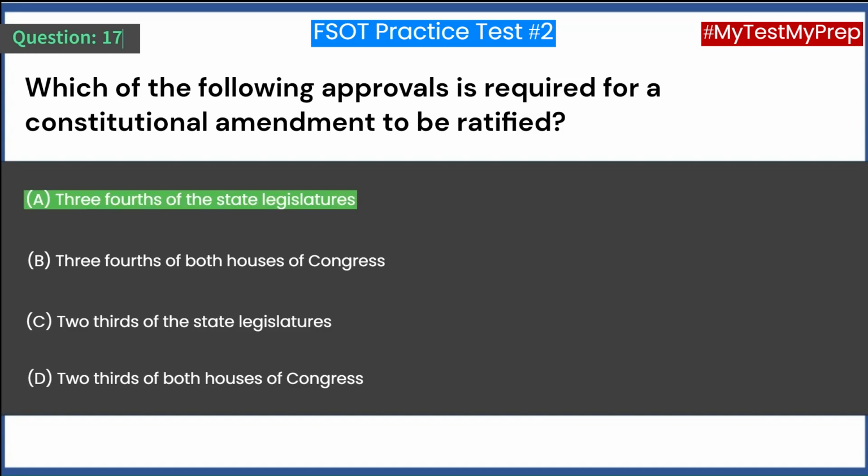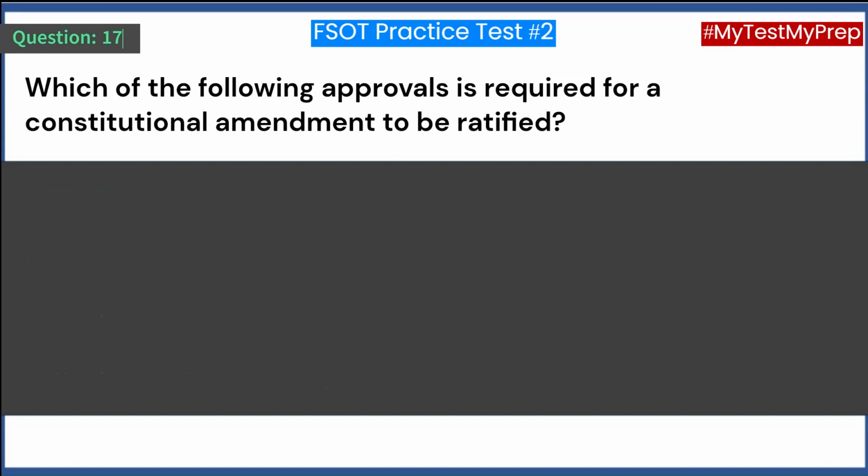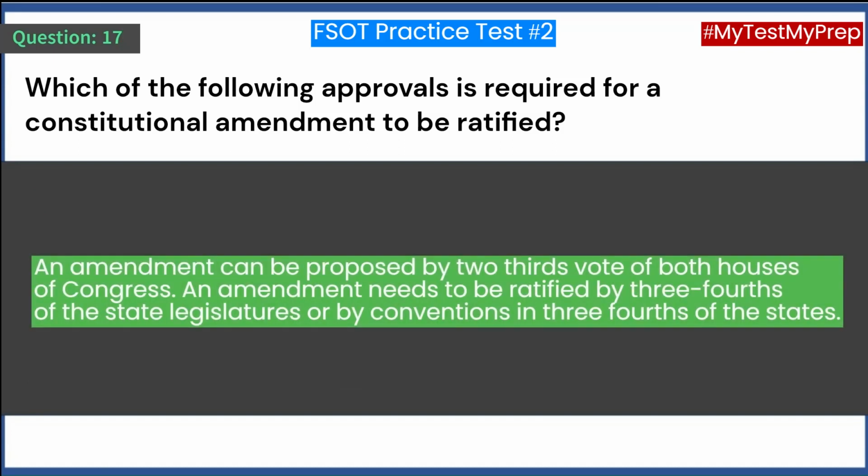Answer A. 3/4 of the state legislatures. An amendment can be proposed by 2/3 vote of both houses of Congress. An amendment needs to be ratified by 3/4 of the state legislatures or by conventions in 3/4 of the states.